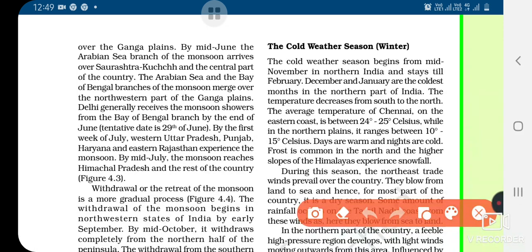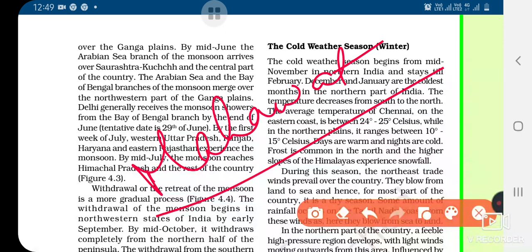There is a characteristic feature of the cold weather season over the northern plain: the inflow of cyclonic disturbances from the west to the northeast. These low pressure systems originate over the Mediterranean Sea and Western Asia and move into India. Okay, they cause the much needed winter rains over the plain and snowfall in the mountains. Now, the total amount of winter rainfall is locally known as Mahawat. If you read this paragraph, you will get this term.